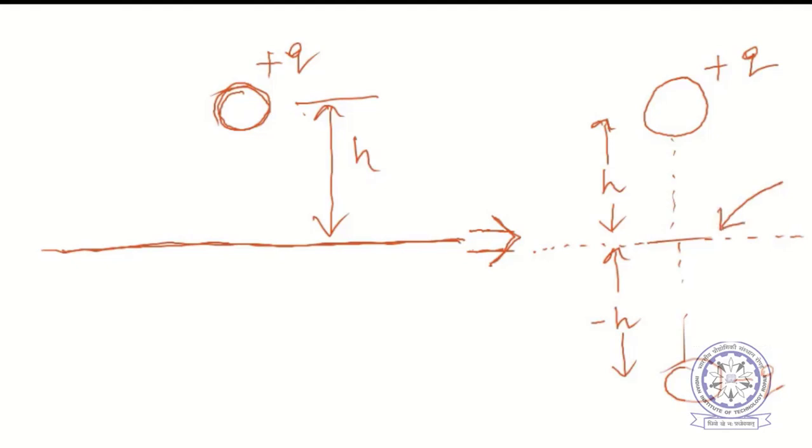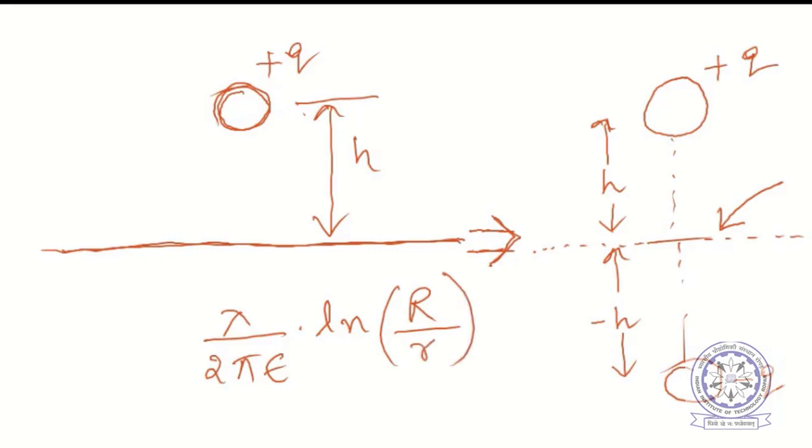Potential is always the summation of the potentials due to the individual charges, right? In the previous case, we gave the potential due to a single line charge as lambda by 2 pi epsilon into ln R by r, where R is a very large distance or some other location.